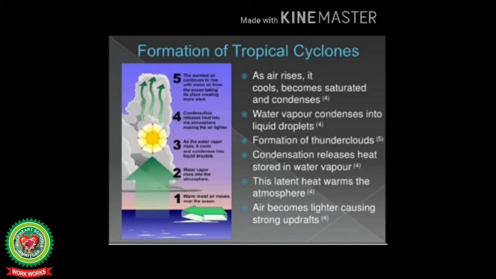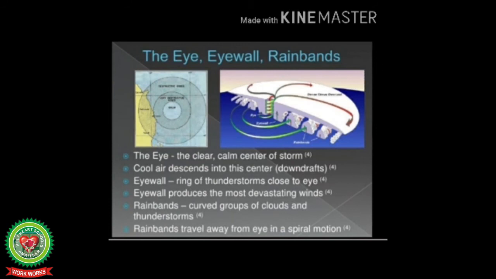In order to fill this gap, winds from all sides rush to this low pressure cell under the influence of Coriolis force. They move anti-clockwise in the northern hemisphere and clockwise in the southern hemisphere. In this way, a tropical cyclone is born. This is how low pressure forms at the center, which is surrounded by high pressure areas on all sides. The central low pressure is known as the eye of the cyclone.